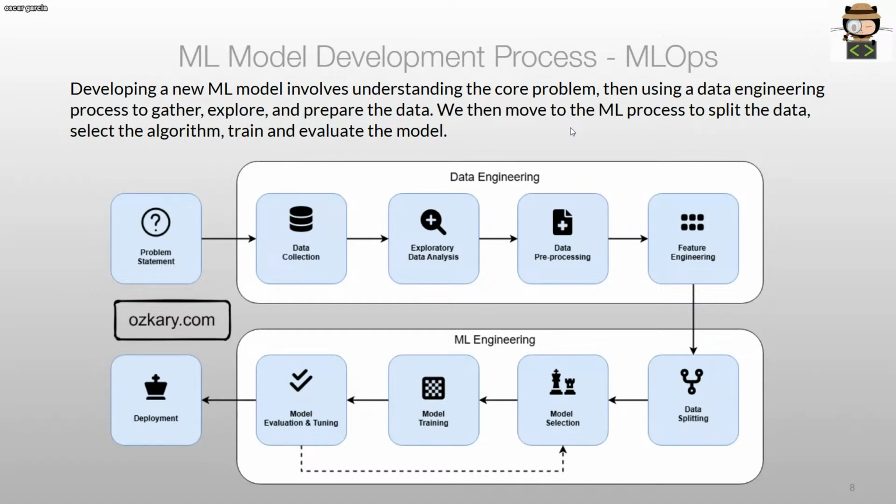So you will hear the concept MLOps, machine learning operations, similar to the concept of DevOps that we talk about for development. If you know DevOps, it's all about building out the resources, building the code, pushing the code, and so on, right? So everything is out there. The same concept applies for machine learning models, right? We need to develop the model, so it has a process. There's a process-oriented approach to do this. The first thing, of course, like any project, is we need to understand the problem statement.